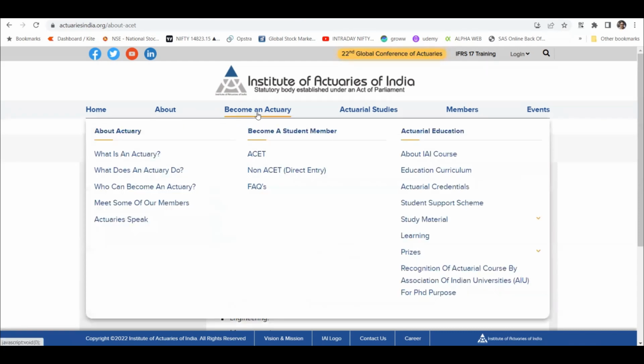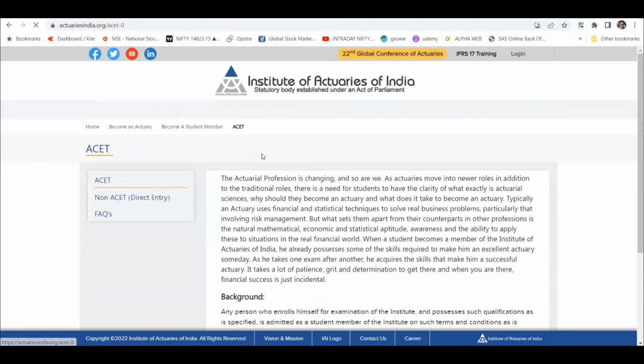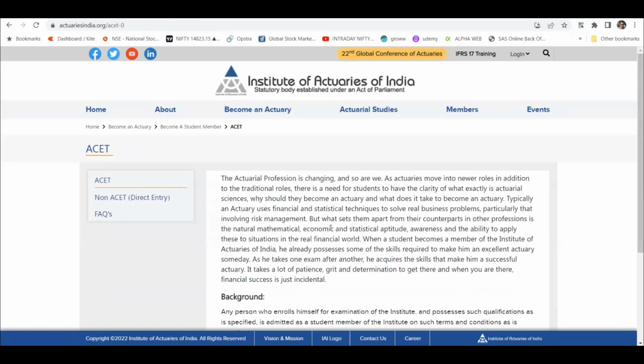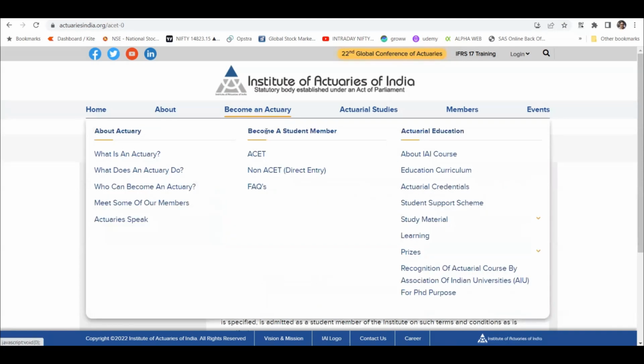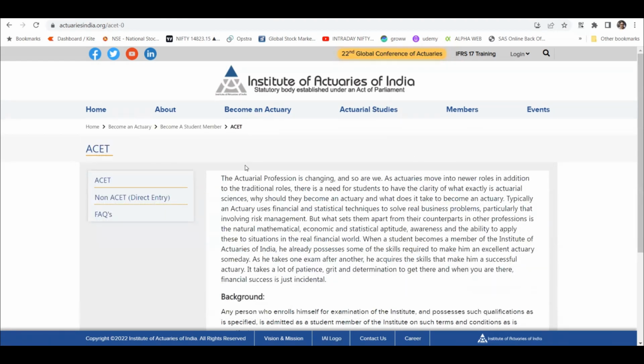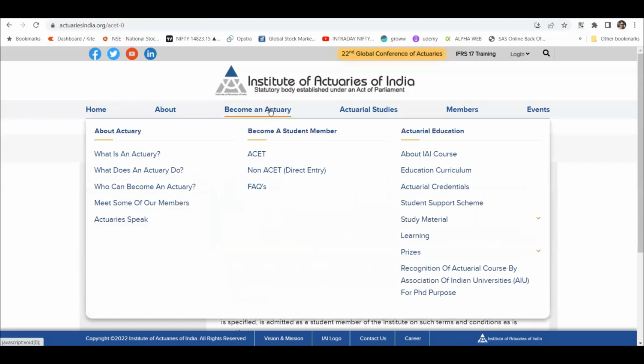And if you come here, to the Become an Actuary tab, and then you go to ACET, you will come to this page, which will introduce you to the ACET, like what is ACET and so on. So ACET is the entrance exam, right? And if you go to ACET and come to actuarial study, the background of ACET is given here, which is become an actuary.